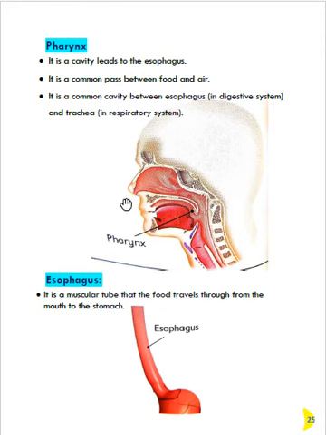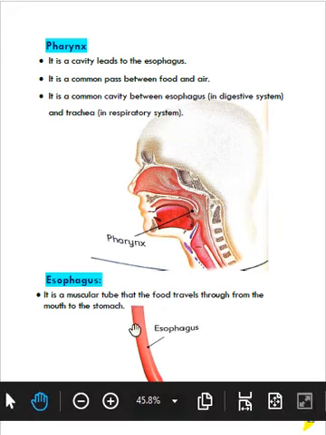But air enters your nose, to the pharynx, to the trachea. So the pharynx is a common cavity between the esophagus and the trachea.